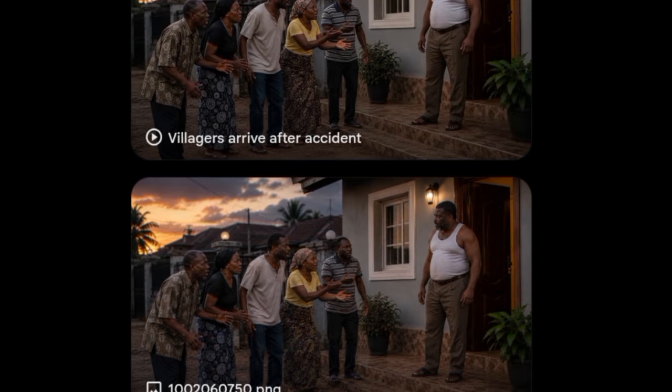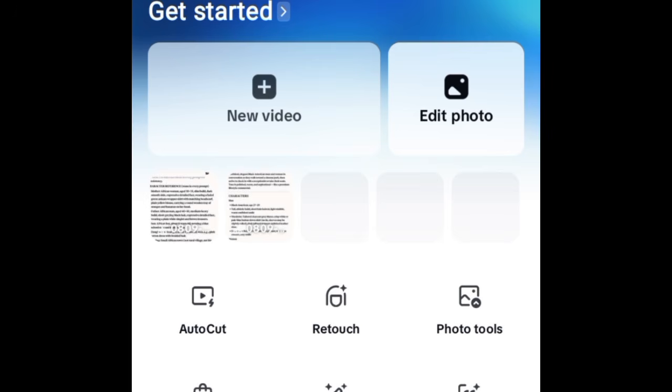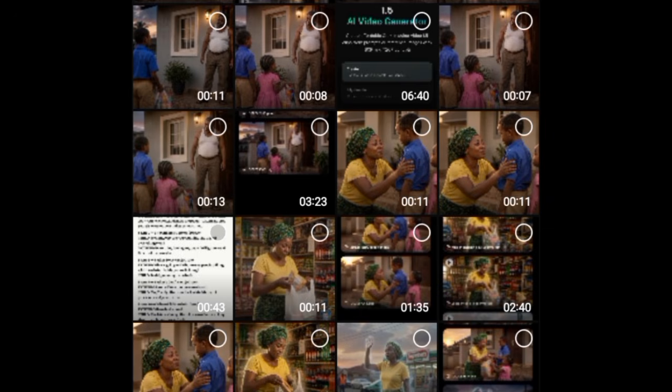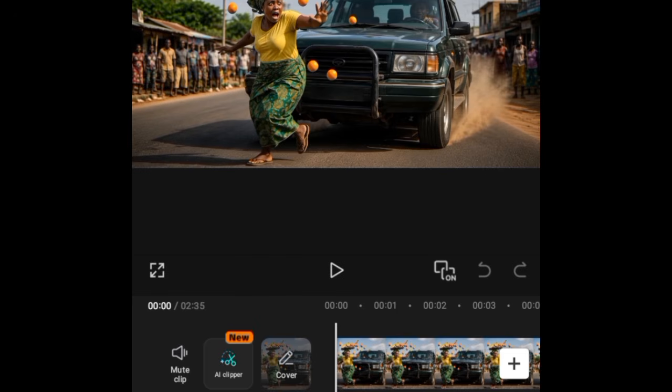Let's go and compile everything to become one long video. So this particular step is where we want to compile all the video clips to become one video. I'm going to be making use of CapCut. So for this, come over to CapCut, click on new project, then begin to mark out all the videos sequentially, like scene 1, scene 2, scene 3, following that pattern. Mark everything and import everything to the CapCut timeline. So far I've marked out all the clips.